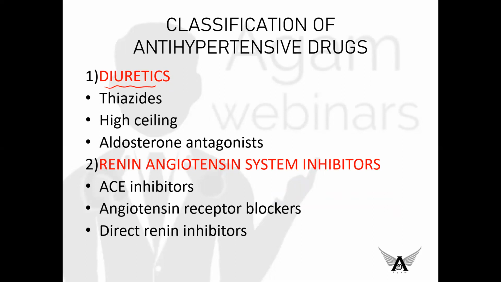Coming to the second group of drugs, they are renin-angiotensin system inhibitors. The group of drugs include ACE, angiotensin converting enzyme inhibitors, angiotensin receptor blockers, and direct renin inhibitors. Some of the drugs in angiotensin converting enzyme inhibitors are captopril, enalapril, lisinopril, perindopril. And angiotensin receptor blockers are losartan, candesartan, telmisartan. So, direct renin inhibitors include aliskiren.